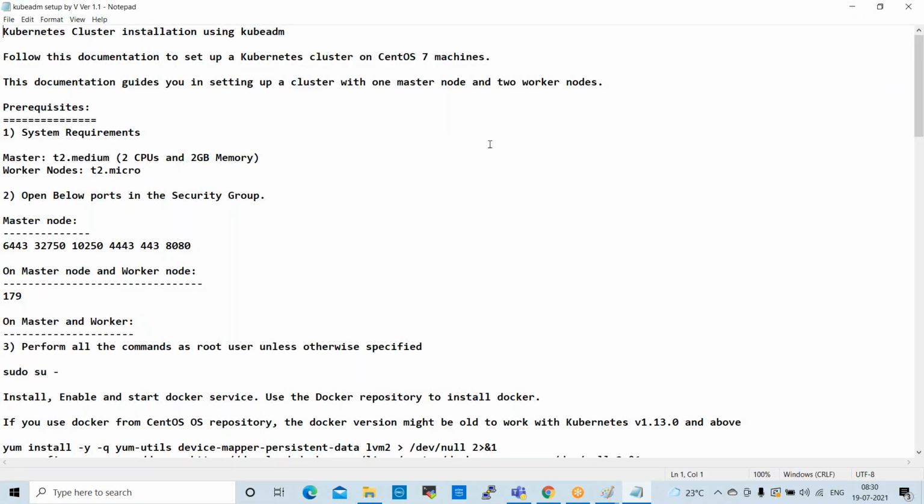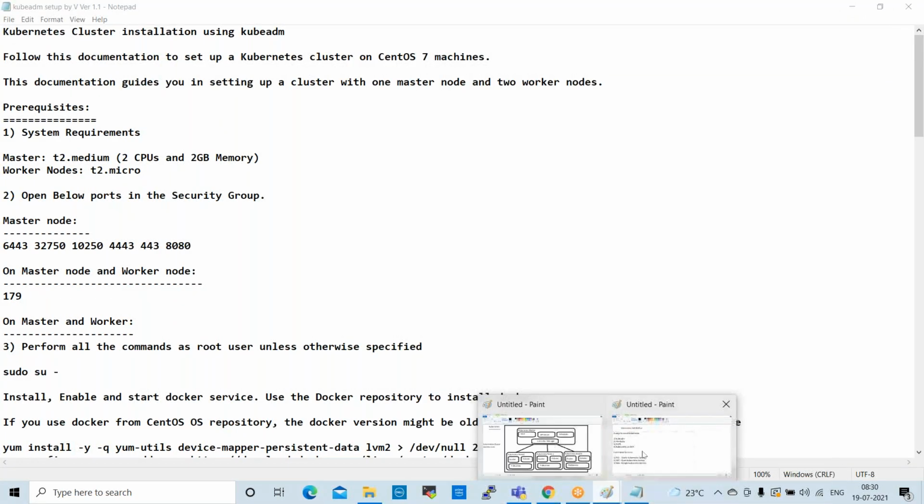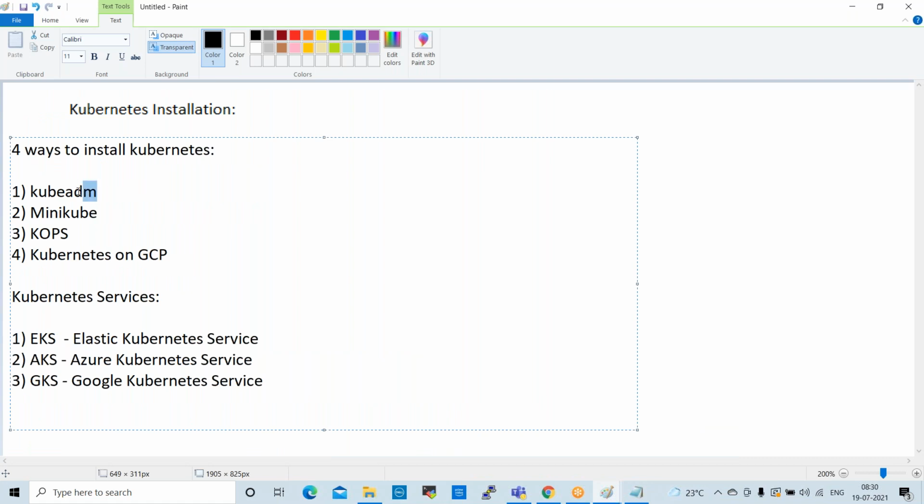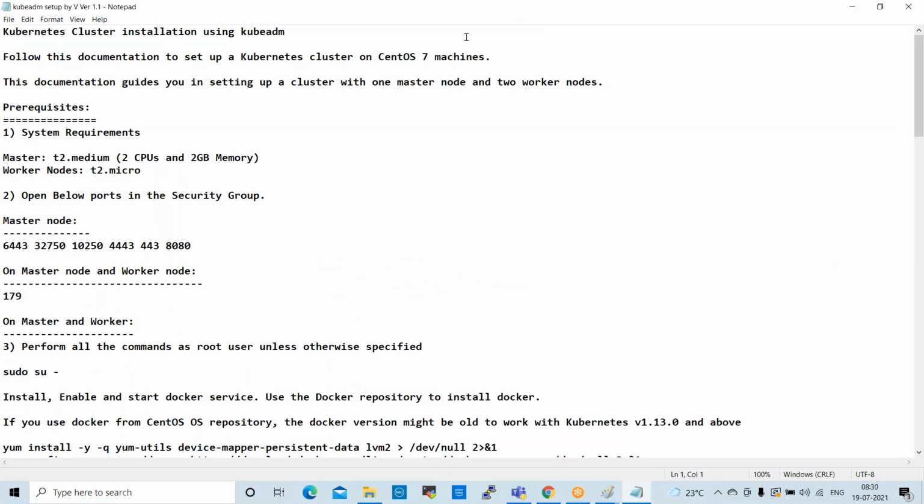So in real time, which one is used? In the real-time production environment, most of the time we use KubeADM only. That is the licensed version. So in our test lab we use freeware only, but in real time it is licensed. Okay. Let us go through this document.